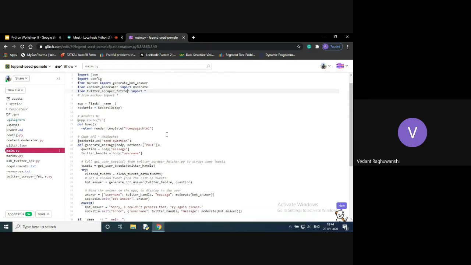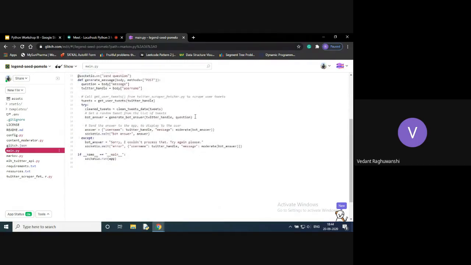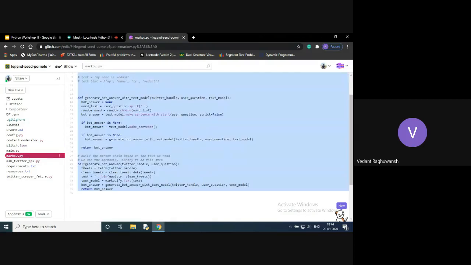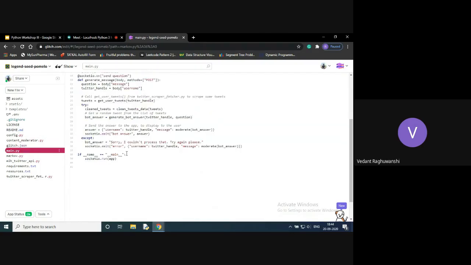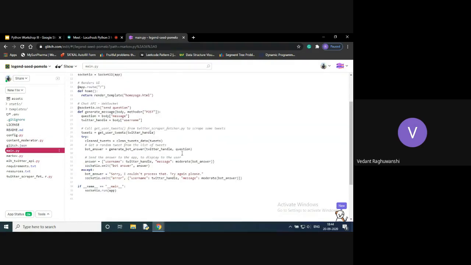After I imported that, I have added this line here: bot_answer is equal to generate_bot_answer, and pass the parameters Twitter handle and question. This generate_bot_answer is the same function which we created in the markov.py file. This is that function. So at this point of time, our code is complete.